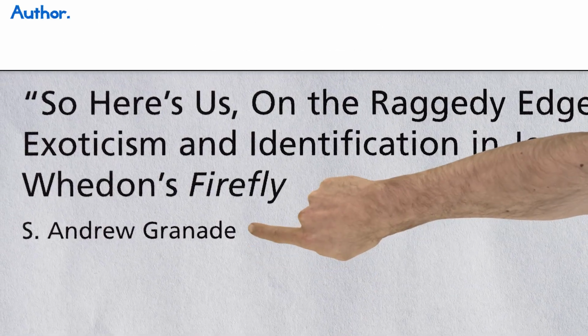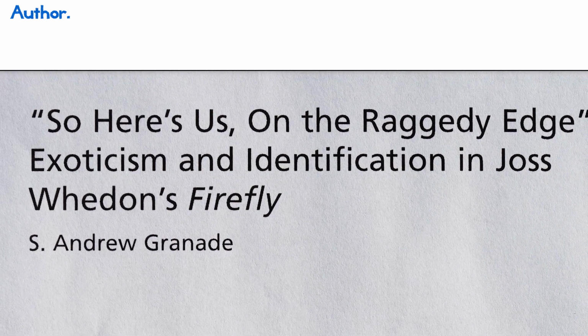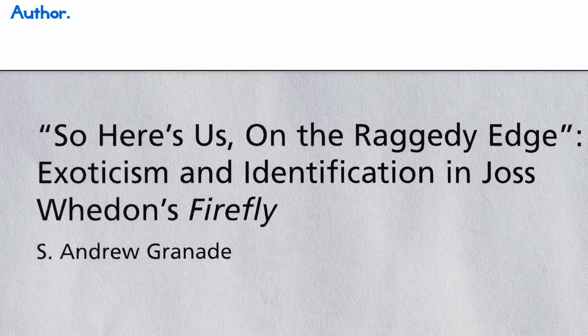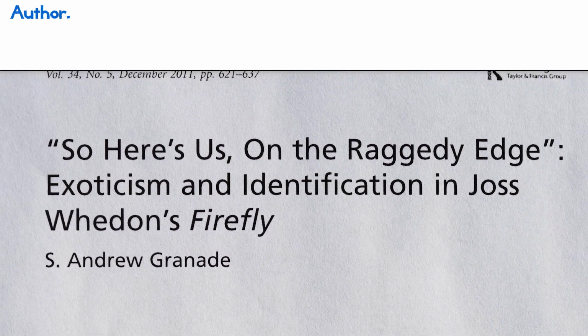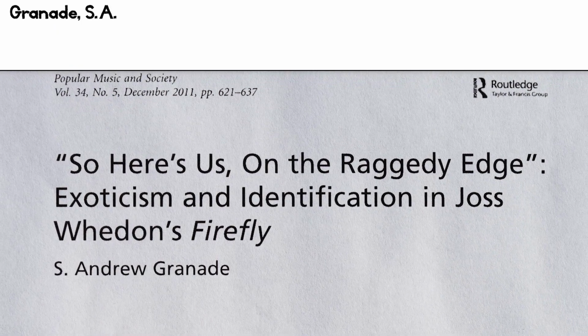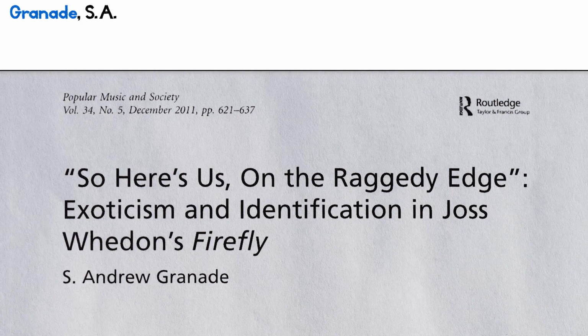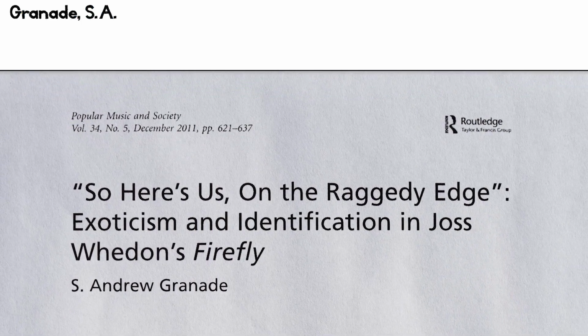We start with the author, S. Andrew Granata. APA requires authors' first names to be reduced to initials, and for their last names to be flipped around to make it easier to alphabetize the list of references. The author entry should look like so: Granata, S.A. If you include a full first name, you're doing it wrong. It's always last name, first initial, and a middle initial if you see one, and a period.